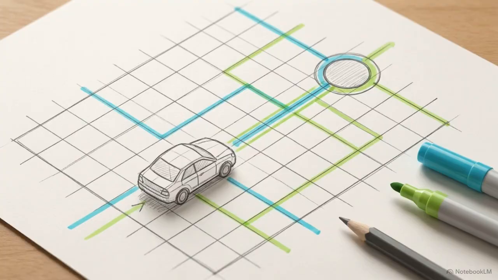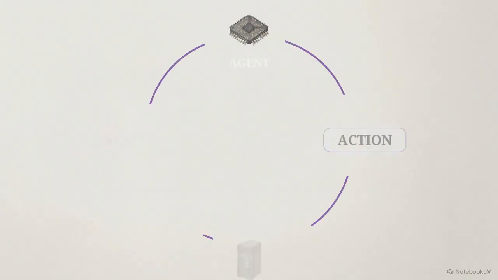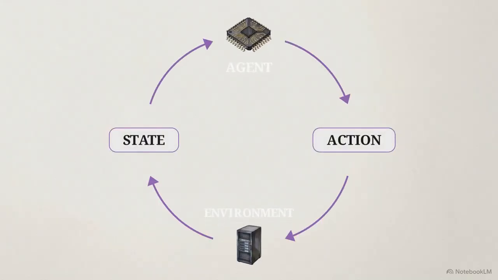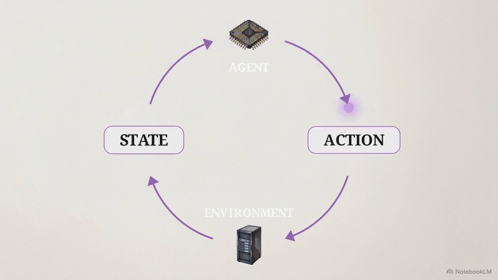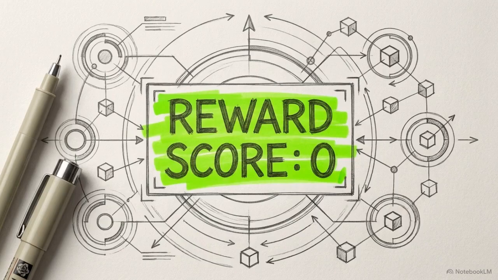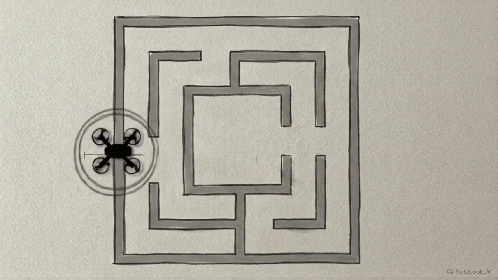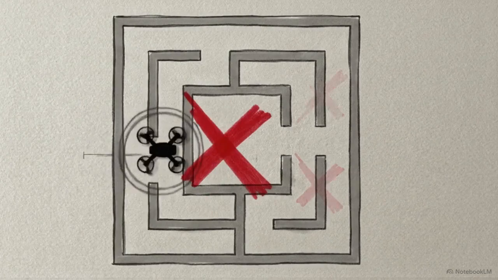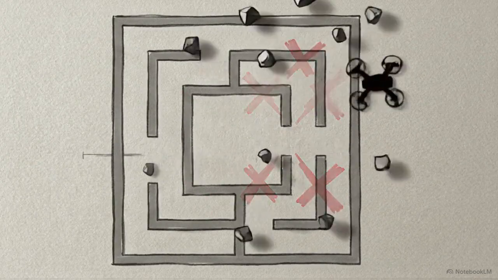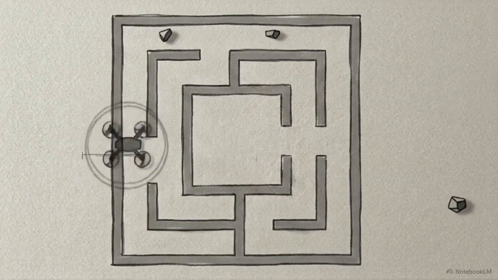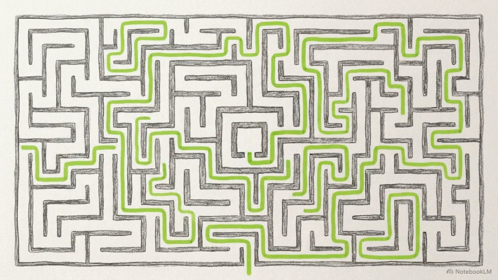When we shift from language modeling to systems that must learn through sequential decision-making, we use reinforcement learning. This operates as a strict feedback loop. A mathematical agent observes its current state and then executes specific actions within an external environment. The environment responds via a mathematical reward mechanism. We establish penalty values for mistakes, like a drone colliding with a wall, and high positive rewards for completing the operational goal. The agent continuously updates its policy to maximize cumulative long-term gains.